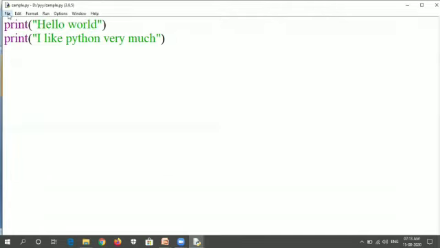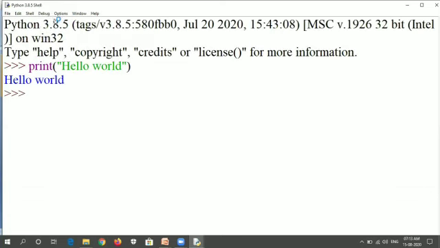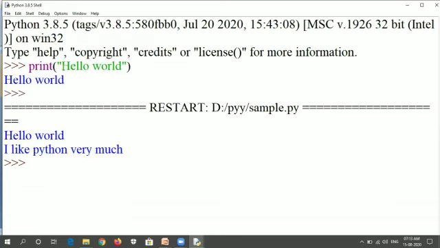After that, I'm clicking the run option and run module. So here we can see that the file sample.py is executed, with the output hello world and I like Python very much.